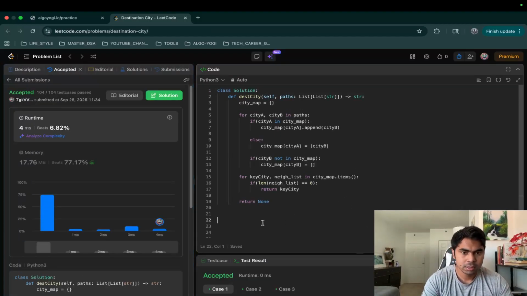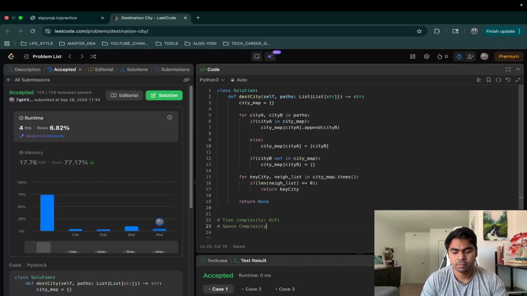That's our entire code. So time complexity for this would be big O of P, because we are visiting all the pairs of paths, so you can call it P, the number of paths inside my path list. For space, it's also going to be the same, big O of P. Awesome.